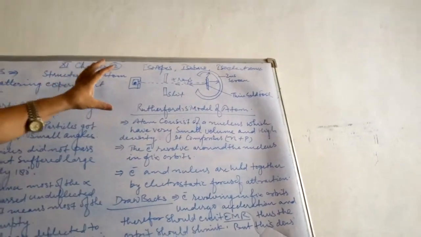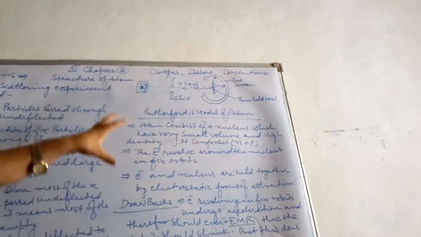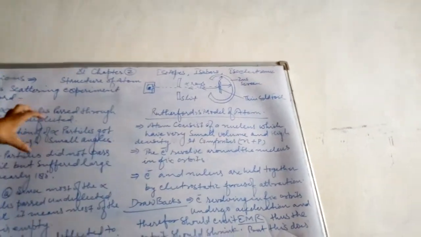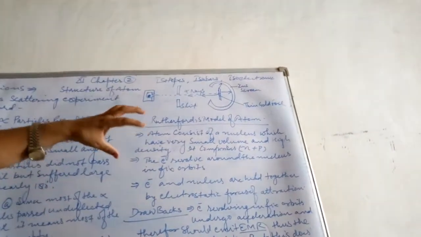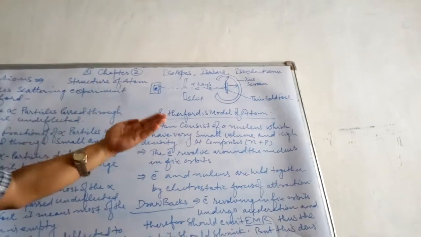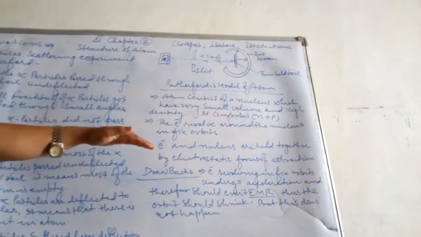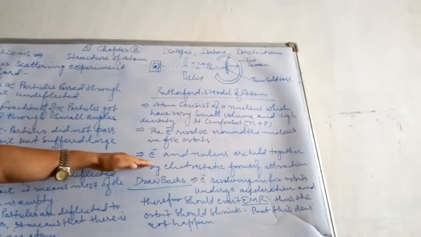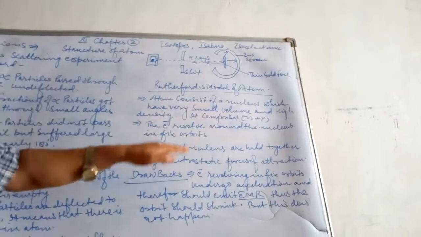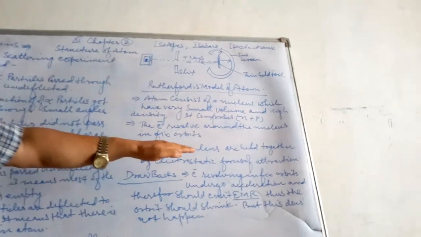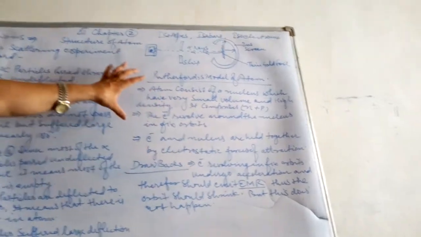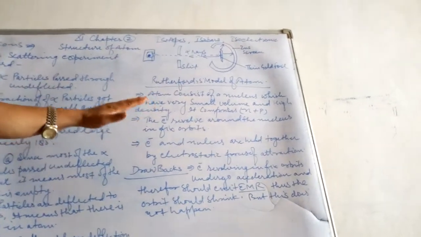But mind one thing, these are the points, and finally after the observation and conclusion, this is the appropriate assumption, means assuming atomic model of Lord Rutherford. So electron and nucleus are held together by electrostatic force of attraction. Means these three main points you have to remember.